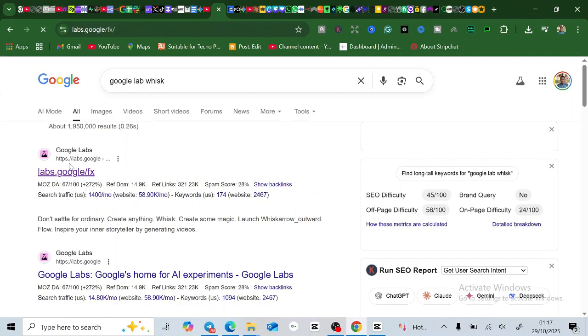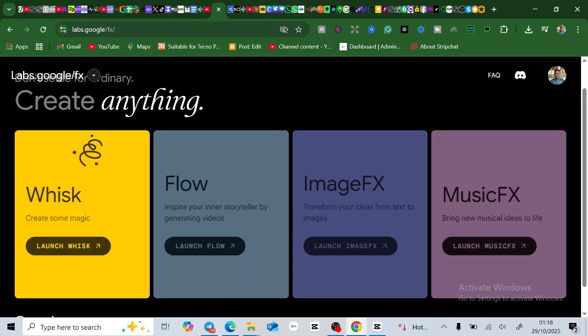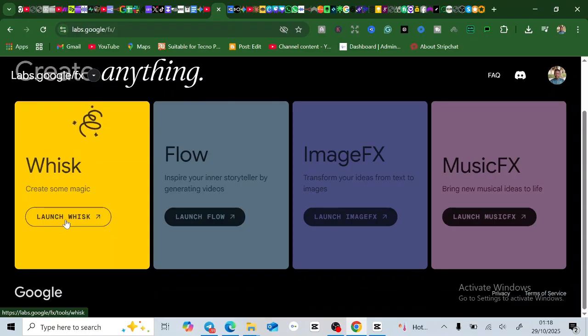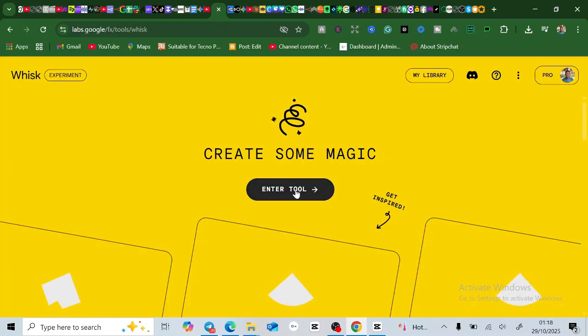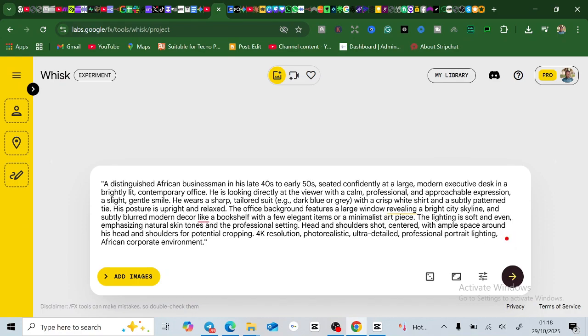Now in Google Labs, you can see there's a lot of things you can do here. So what you're going to do is just come to this launch weeks and tap on it, and then tap on this enter. Good. Now you see this is where you're going to paste that prompt that you copied. So we're just going to paste here. This is the prompt you copied, and we're going to change the age because we want a younger person, 20s to 30s, not 50s.